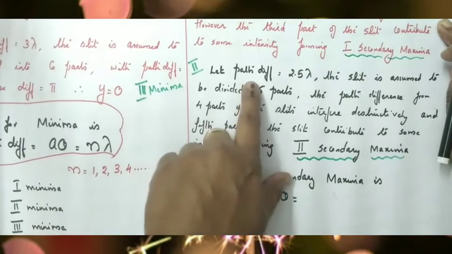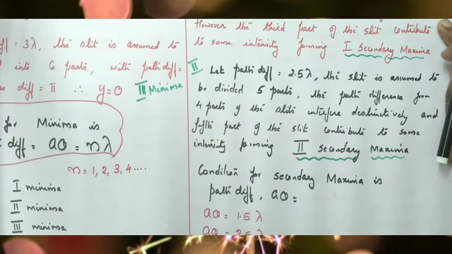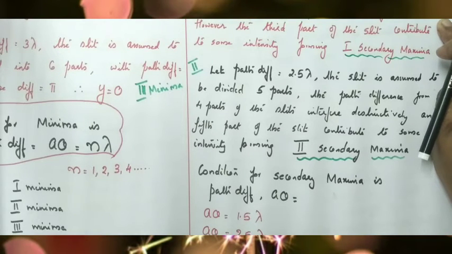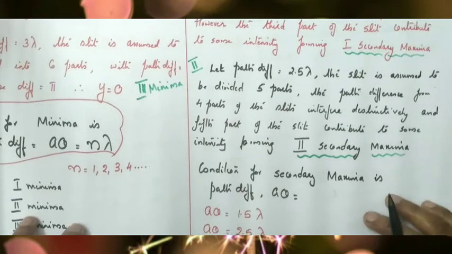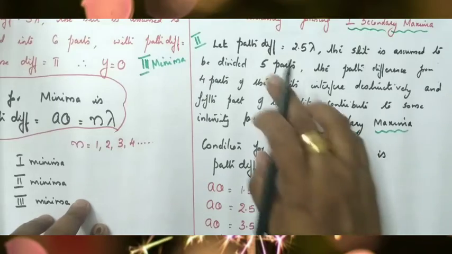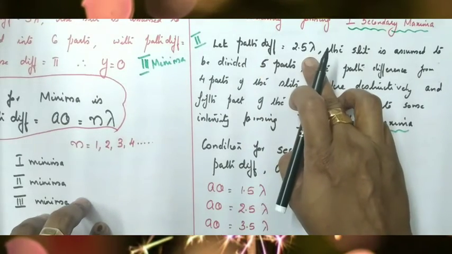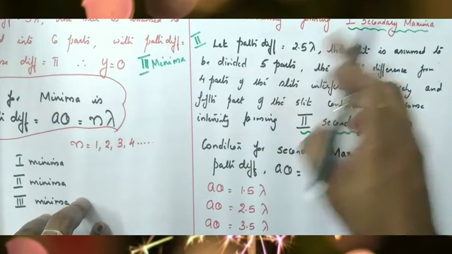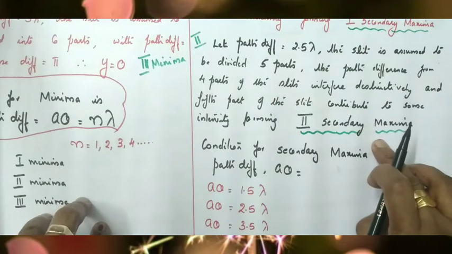So if path difference is equal to 2.5 lambda, the slit is assumed to be divided into 5 parts and the intensity is provided by 1/5 part of the slit. That is the condition for second secondary maxima. Similarly, if path difference is equal to 3.5 lambda, that will be the condition for third secondary maxima.